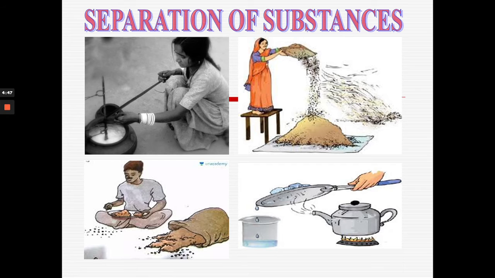Here are some pictures in which women are doing some separation processes. The man is also doing this separation process. So let me discuss the separation methods.